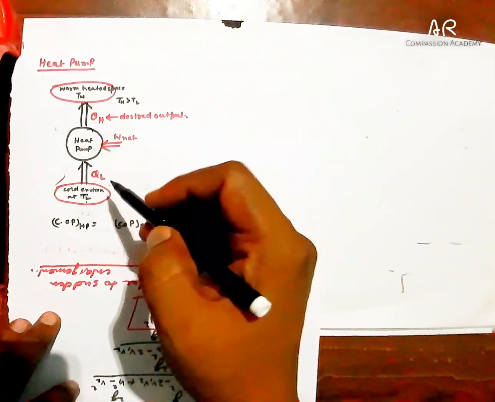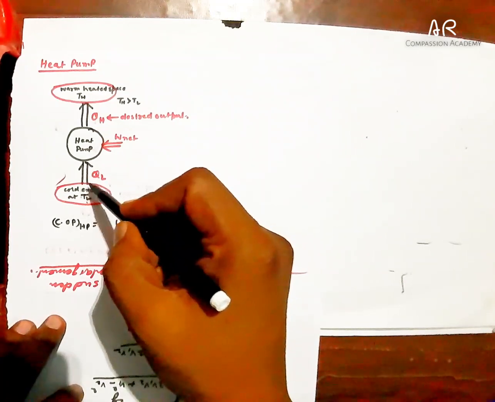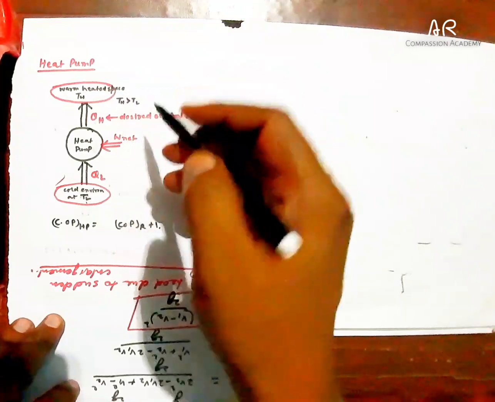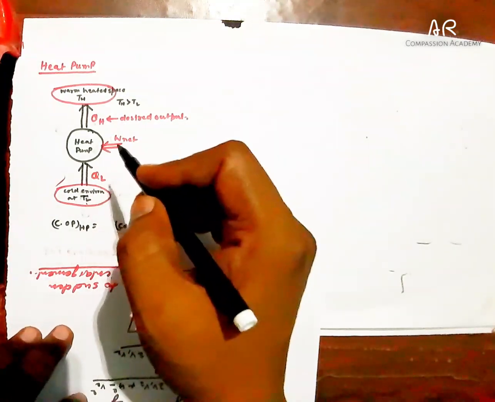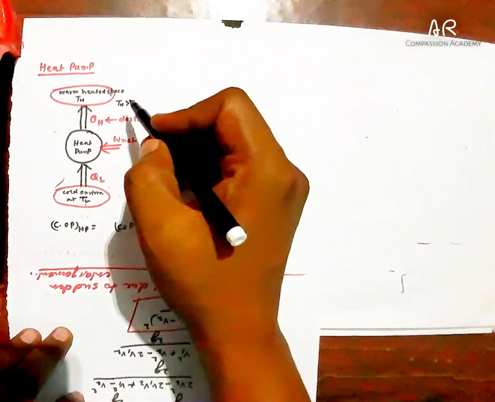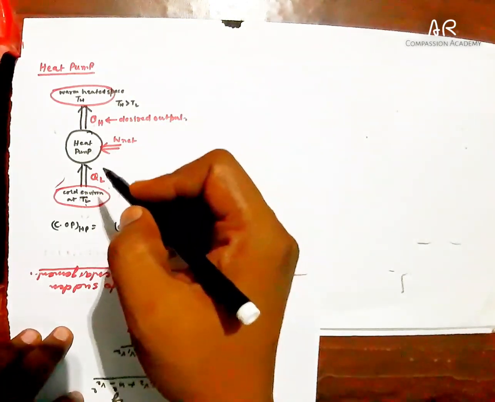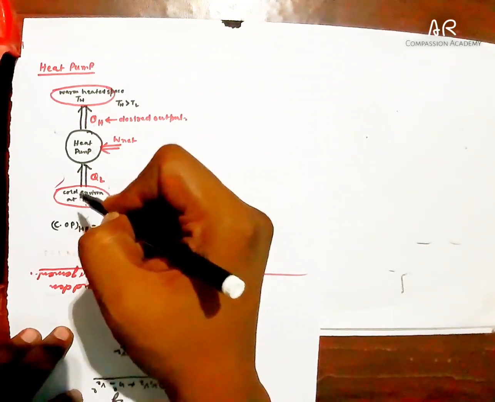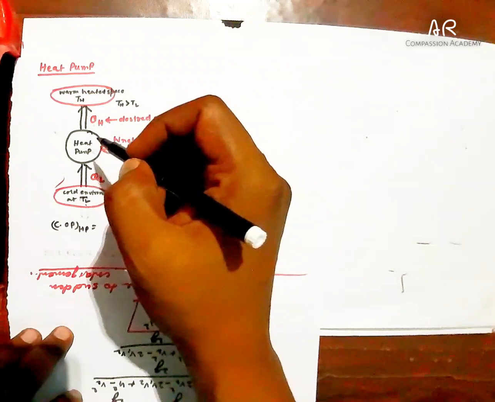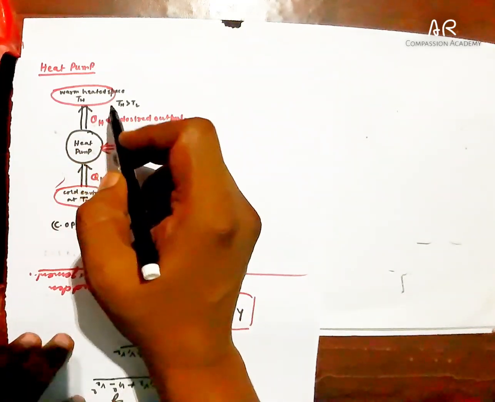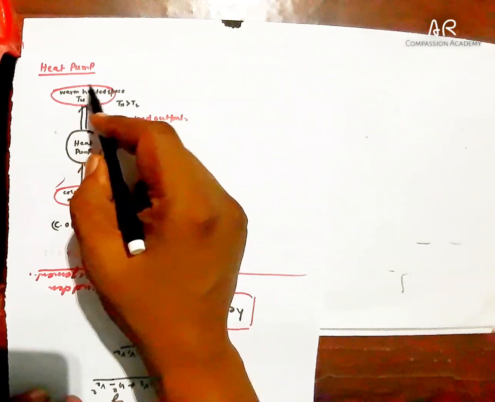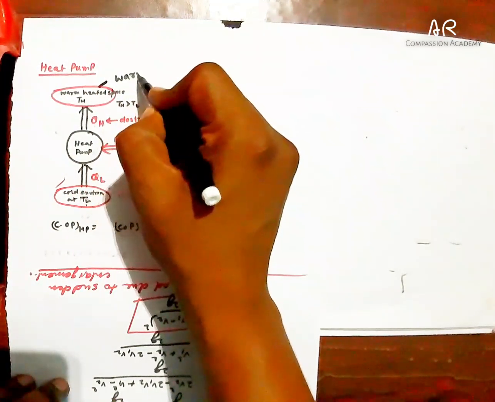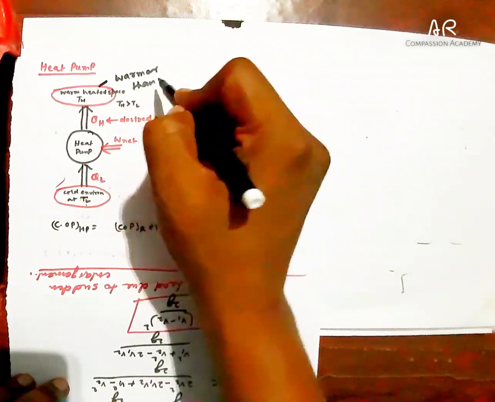In the case of heat pump, it also extracts heat from a low temperature body and supplies it to the warm temperature body. But the only difference between refrigerator and heat pump is the desired output. In the refrigerator, our desired aim is to keep a body lower than the temperature of surroundings. But in the case of heat pump, our desired effect is to keep a body warmer than the surrounding. We have to keep this body warmer than surrounding.